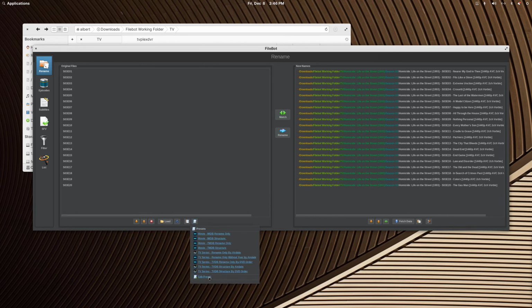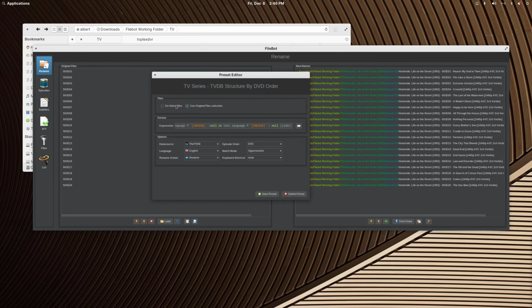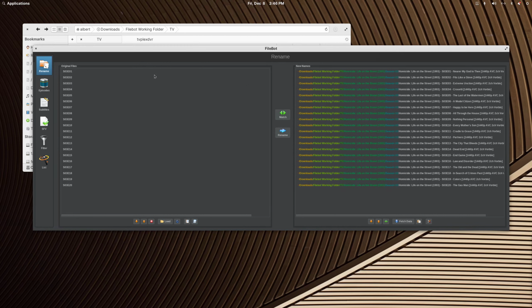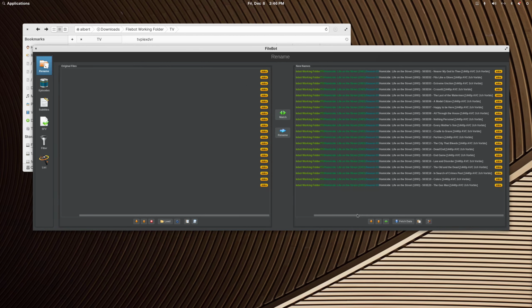And really, it's the same expression in Filebot. If I edit either of these, it's the same expression I have in here. It's long, you can't see it all. You just change this little dialog from Airdate to DVD. So I've actually entered this custom expression twice and just picked the DVD option for the second one and labeled it appropriately. So this is going to name it